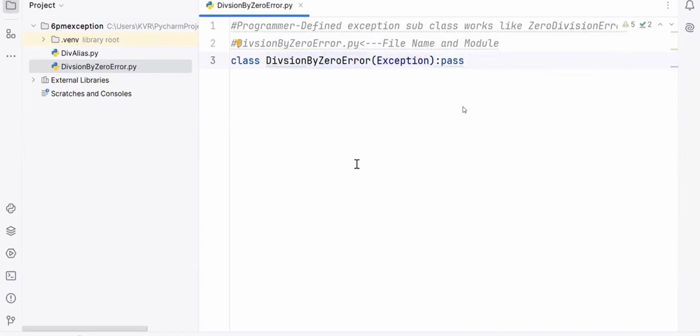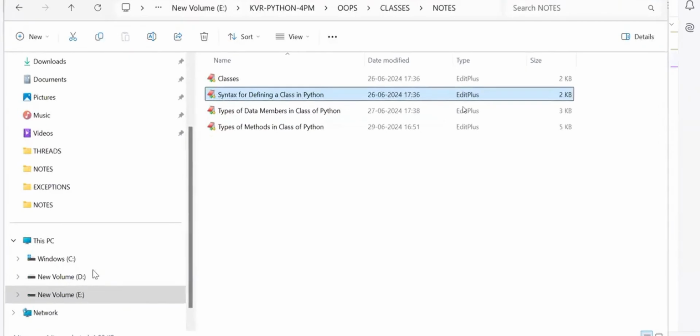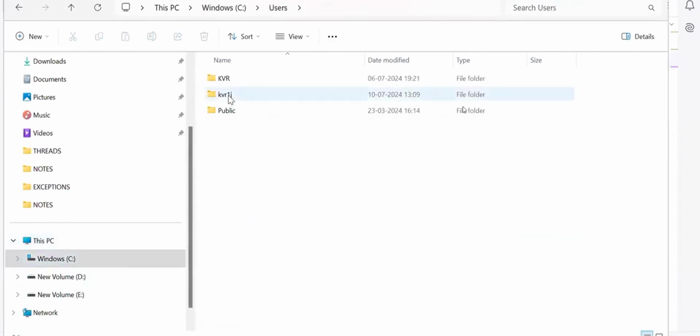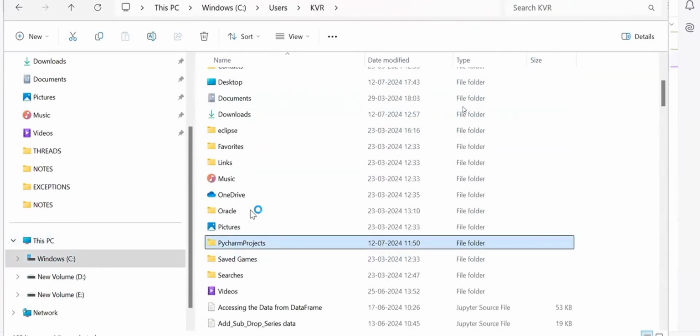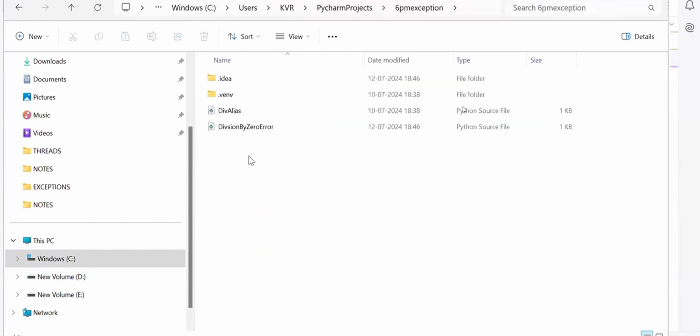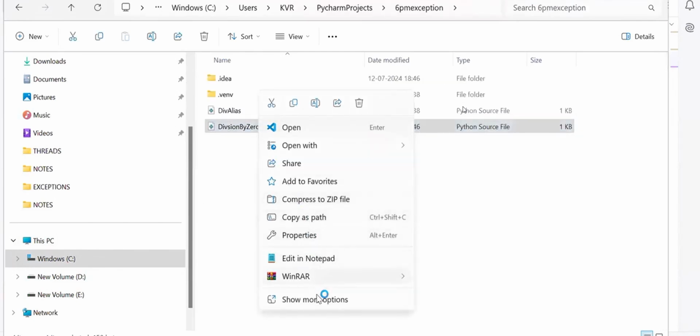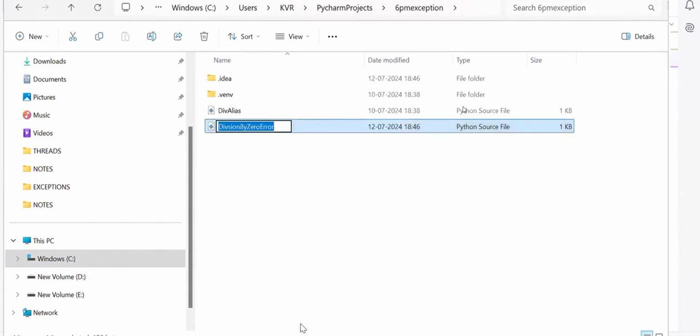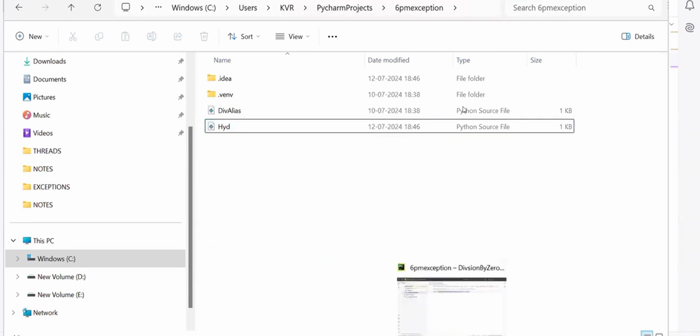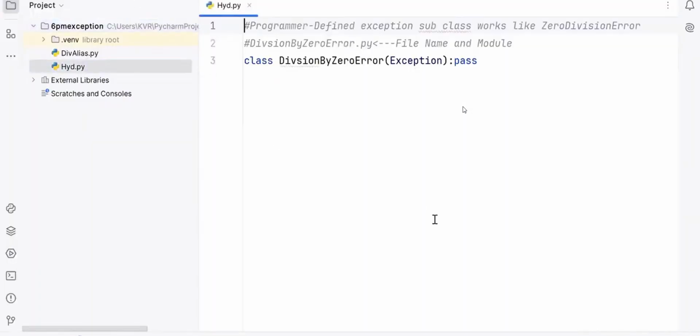Okay, no confusions. Go to C colon, PyCharm projects, exceptions. Under that, take the division by zero error file, more options, rename. Simply rename it to HYD.py. File name, which is the module name. This contains the class called DivisionByZero. Happy? Done. So what is the pass?